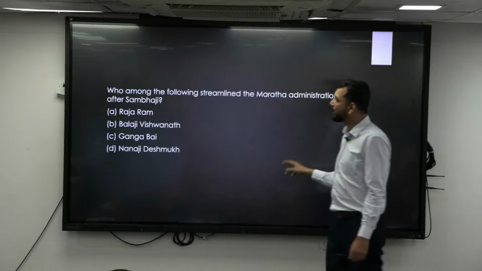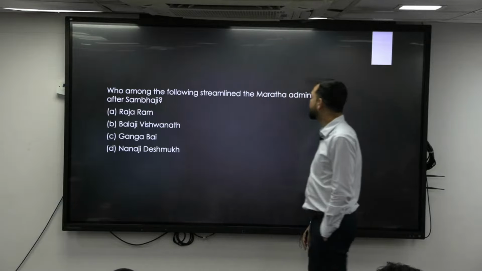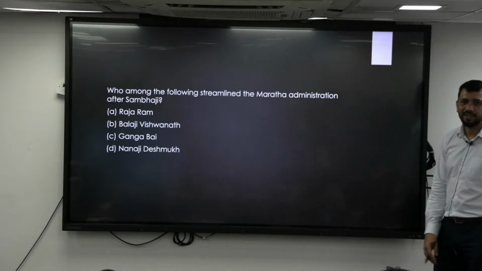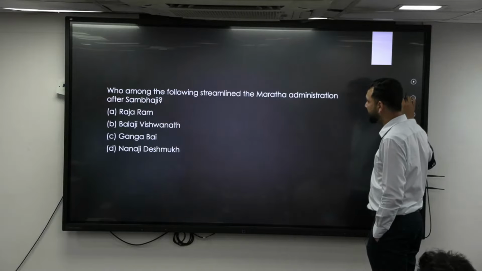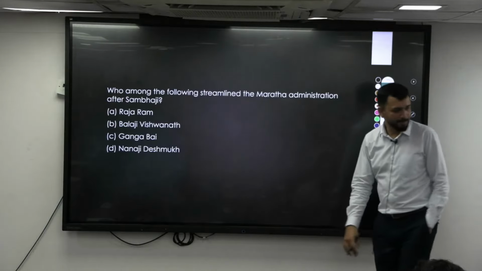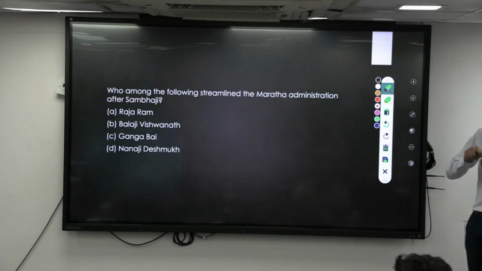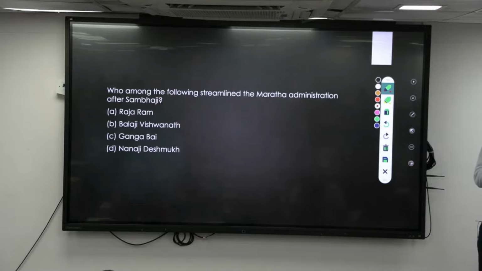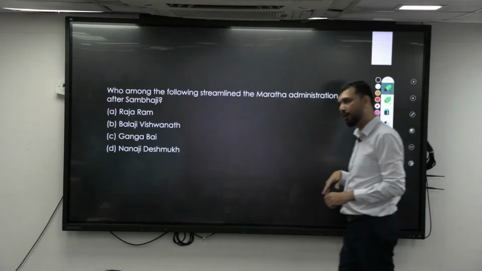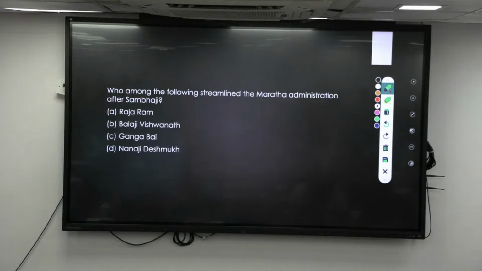Now we will do regional kingdoms. Again: who among the following streamlined the Maratha administration after Sambhaji? Who is Sambhaji? Son of Shivaji, right? He is a contemporary of whom? Who killed Sambhaji? Aurangzeb. So he is a contemporary of Aurangzeb, and maybe of Shah Jahan too in the initial period.